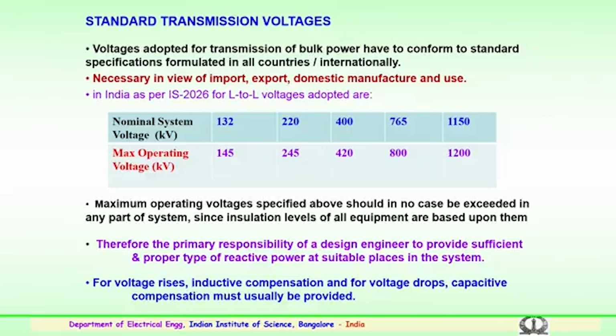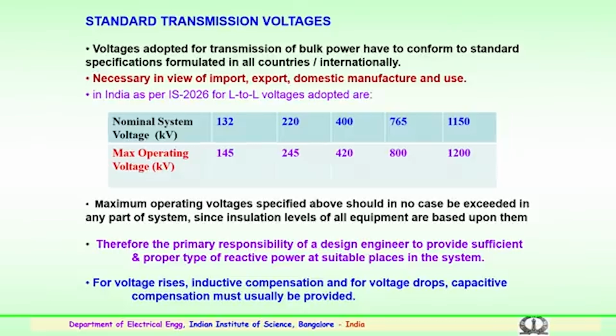In India, as per IS 2026, these are the line to line voltages adopted for the high voltage transmission system. For a nominal system voltage of 132 kV, the maximum operating voltage will be 145 kV.